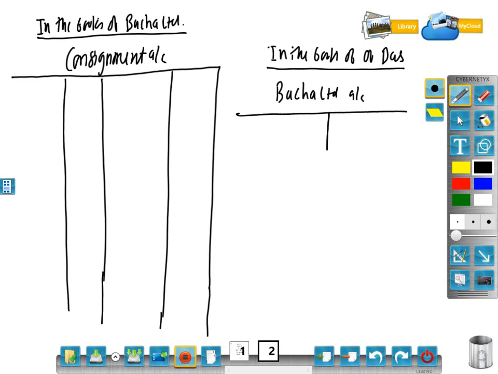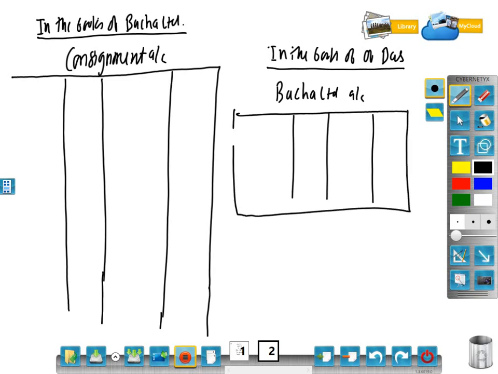That means you have to see from both the consignee's as well as the consignor's angle, and we have to write a journal entry. Here we have not opened an account in the books of the consignor, but in rough you can open it, because the Bacha Limited account is exactly opposite of the Das account. So you can open that, but don't create confusion. Let us first do this consignment.